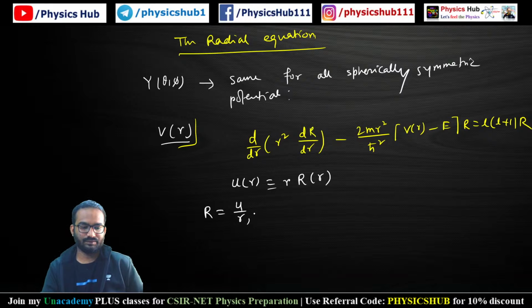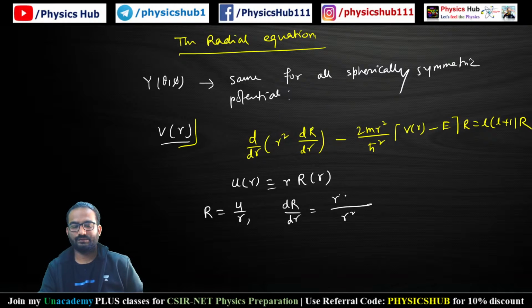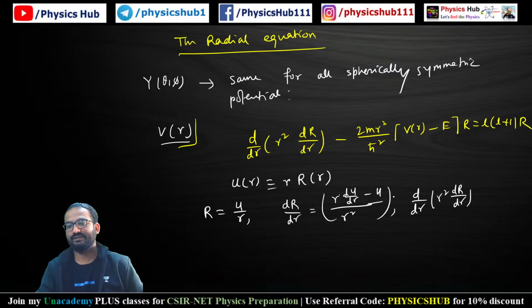If R equals u by r, then dR/dr becomes 1 by r square, r into du/dr minus u. And you will get d/dr of r square dR/dr, the first part, as r into d square u by dr square.